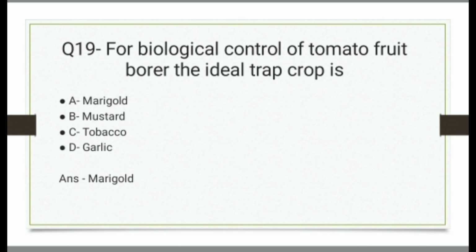Question 19. For biological control of tomato fruit borer, the ideal trap crop is, and the options are marigold, mustard, tobacco, garlic. And the correct answer is marigold.